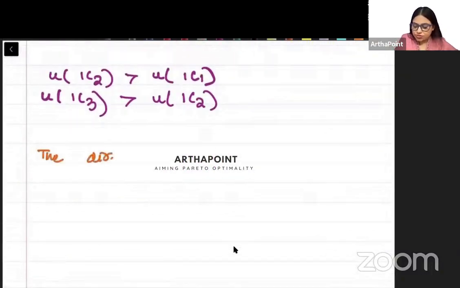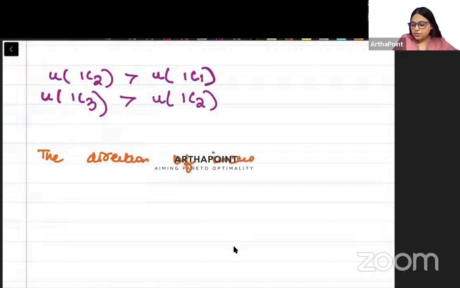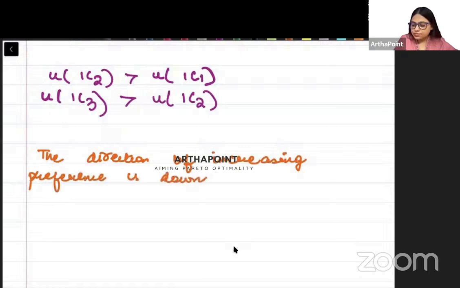The direction of increasing preference is down and to the right. Right?